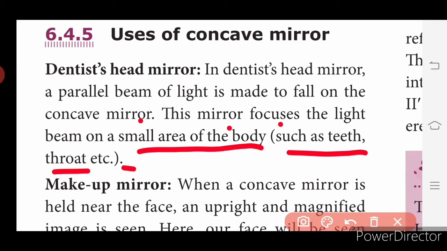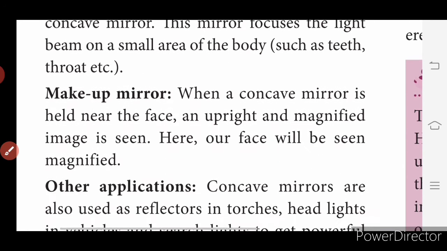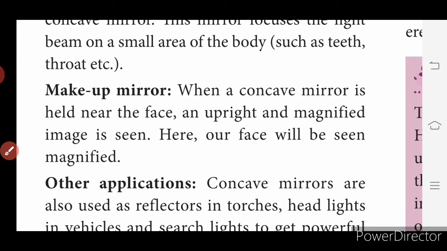Then makeup mirrors. Why do we use a concave mirror as a makeup mirror? When a concave mirror is held near the face and upright, a magnified image is seen. The magnified image of our face will be seen on the makeup mirror, so that whatever is necessary can be applied and spread out neatly on your face.